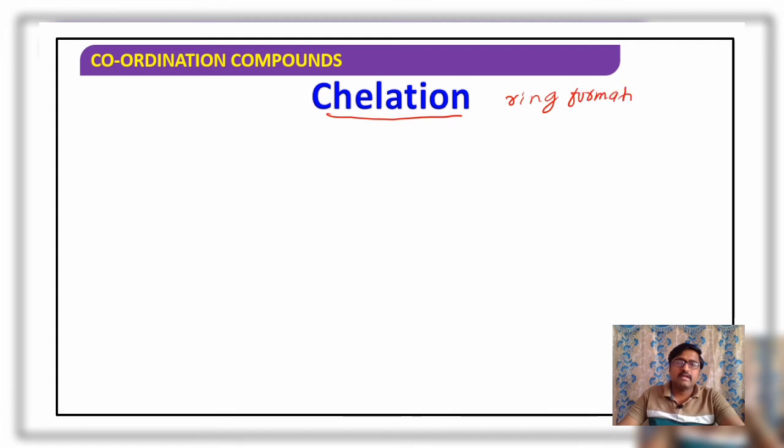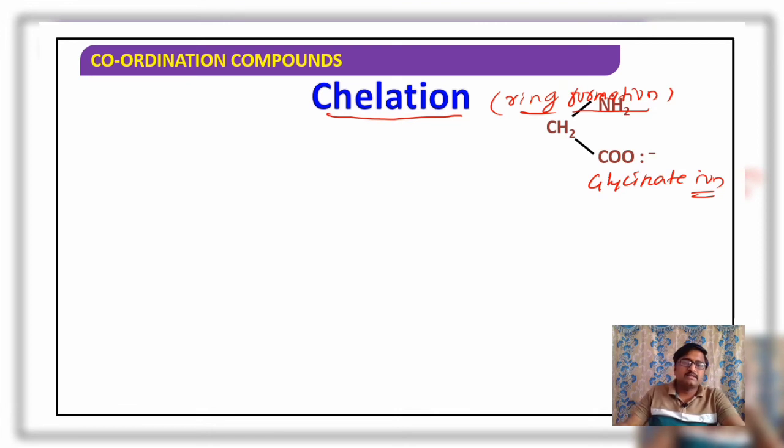Okay, chelate or chelation usually refers to ring formation. So what is the meaning of chelation? It can be understood better by considering the glycinate ion. Consider CH2, NH2, where nitrogen carries a lone pair of electrons, and C double bond O minus, where oxygen carries an electron.